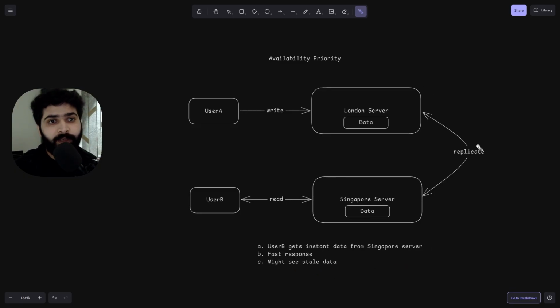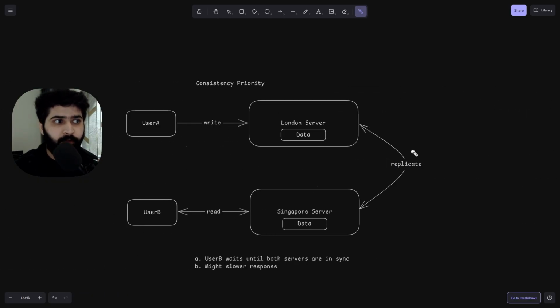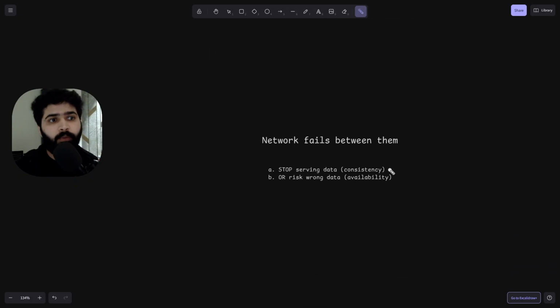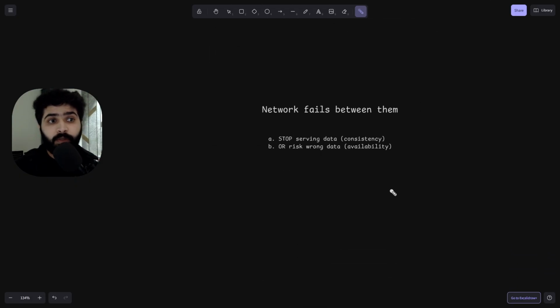And network failure is, suppose while replicating, it breaks somewhere. Partition tolerance means there is a network failure while replicating data, but the system should still keep running. Okay, so next, if the network fails between them, do you stop serving data?